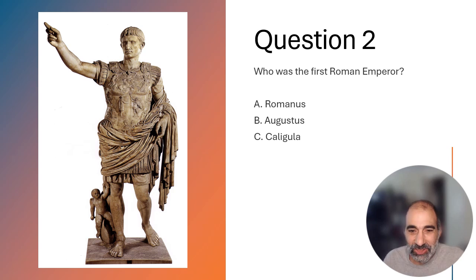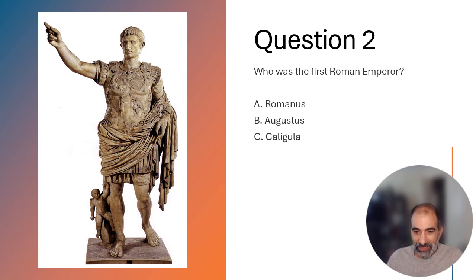All right, and question number 2. Who was the first Roman emperor? A. Romulus, B. Augustus, or C. Caligula? And the answer is Augustus. He was the first emperor, and that's actually a sculpture of him as well.